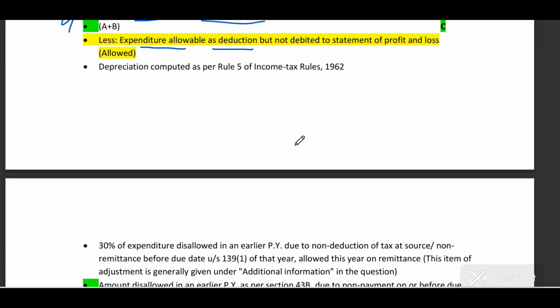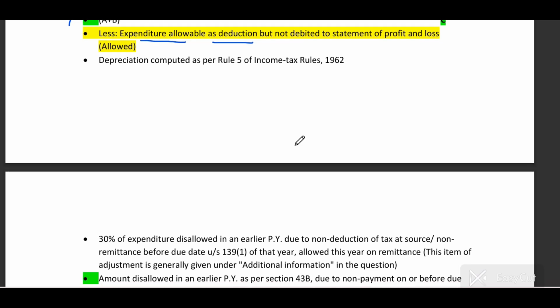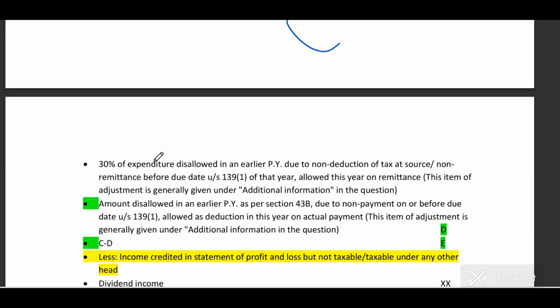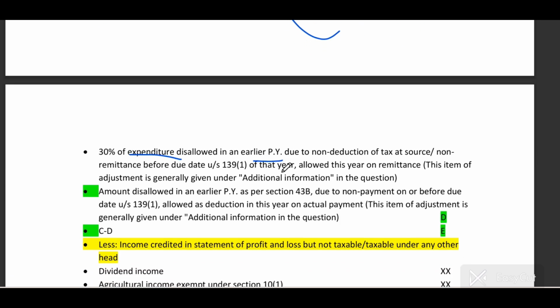It means you have not treated them as expense in your books of account. For example, you have to add the books of accounts depreciation, and you have to deduct the income tax depreciation as per section 32. Okay, and then 30% of the expenditure disallowed in earlier previous year, that I had said that you have to